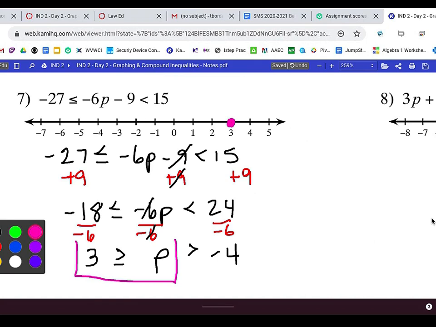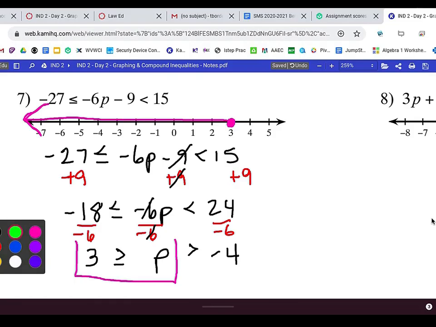And we got to read it backwards because you always read your variable first. So it's all P's less than 3 because the small side is pointing to the 3. So you want to shade the P's that are smaller than 3. So that's this direction.